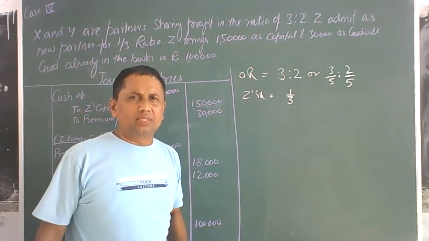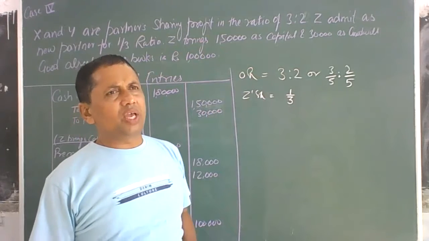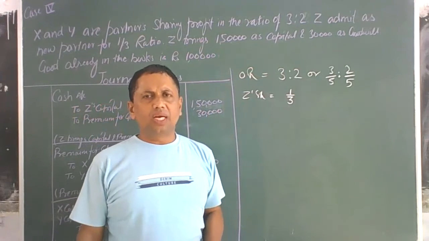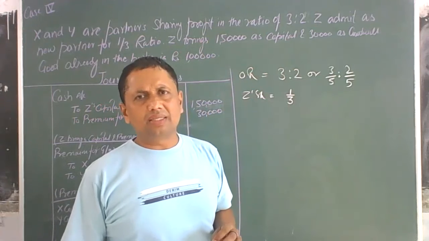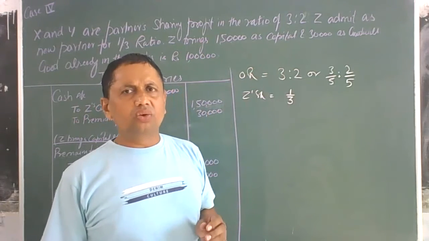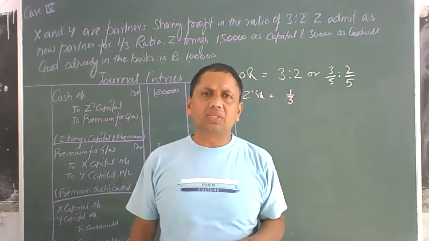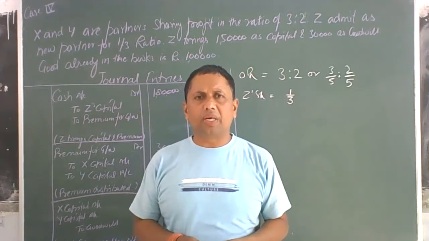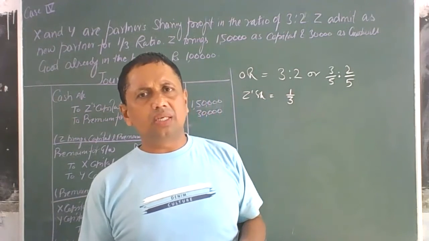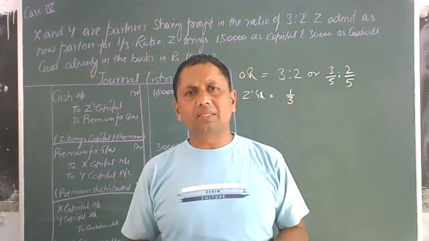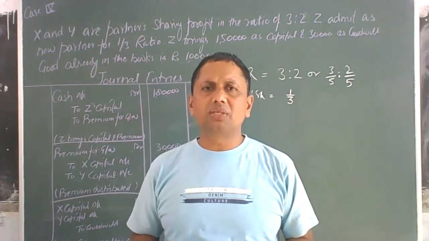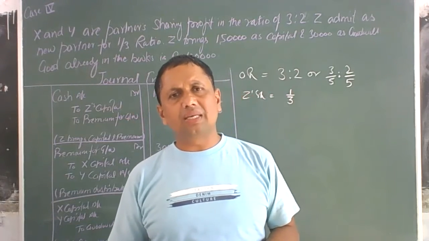In this, there are two cases. The new partner brings his share of capital and goodwill in cash, and goodwill is existing in the books. It means goodwill is shown on the asset side of the balance sheet. When goodwill is shown on the asset side of the balance sheet, then goodwill is written off by the old partners in the old ratio. This is the treatment we discuss in the different cases at the time of admission.